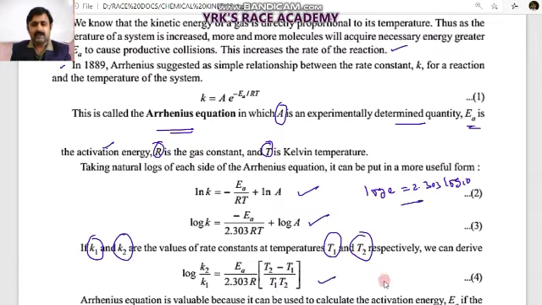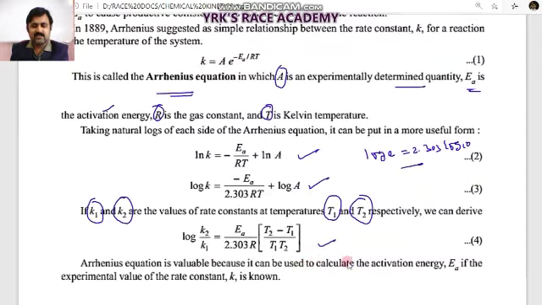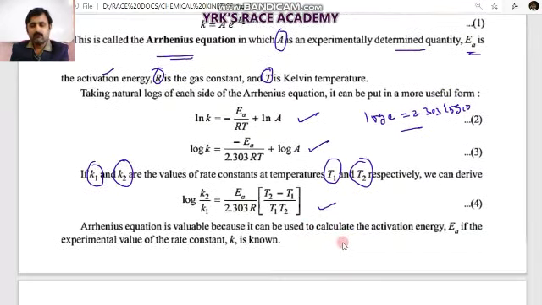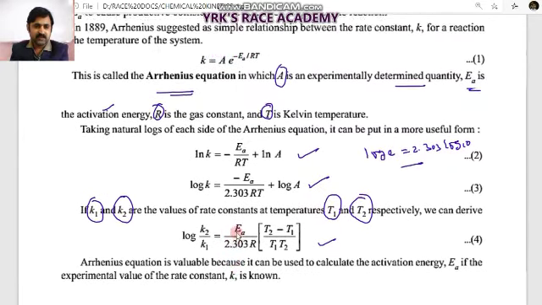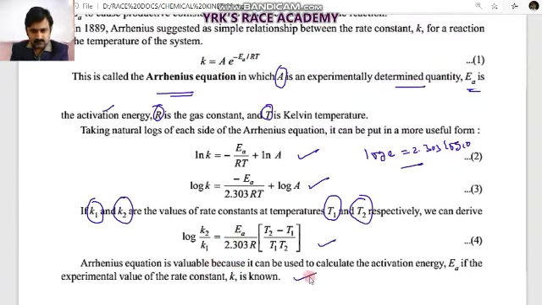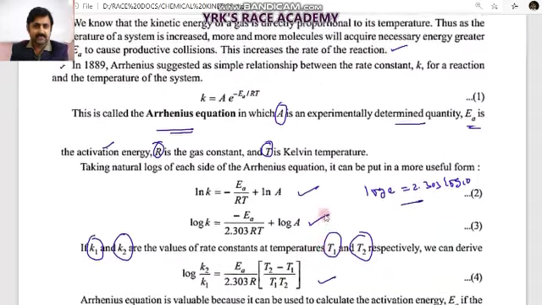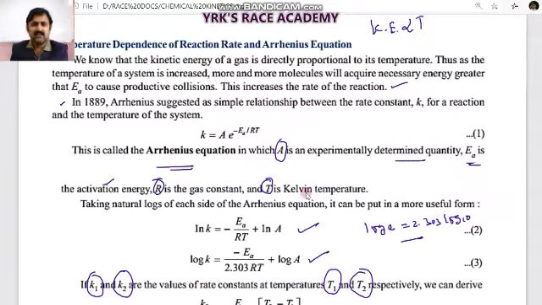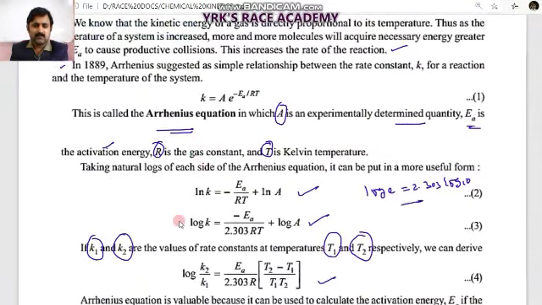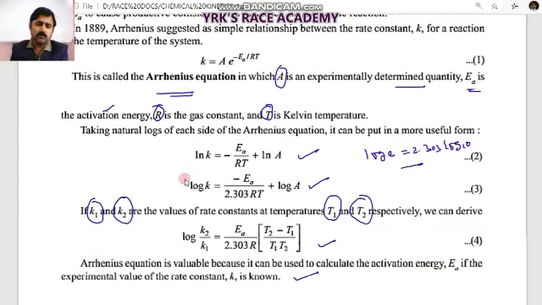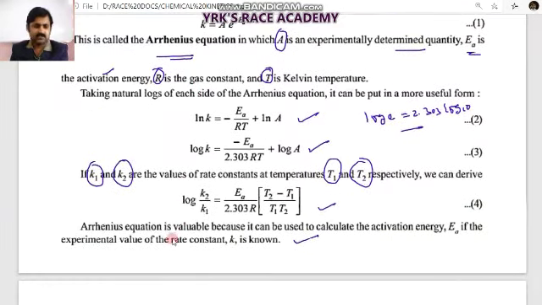This is the most important expression to find the activation energy if the rate constants and temperatures are given. As R we can easily substitute 8.314 from the gas constant values. So this is all about the Arrhenius expression, and problems will come using this most important formula.